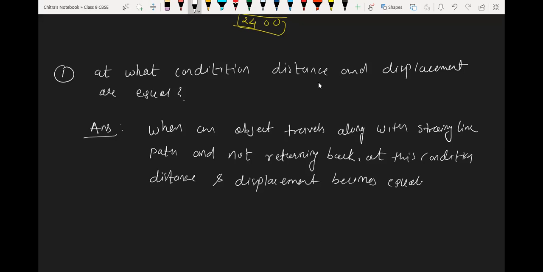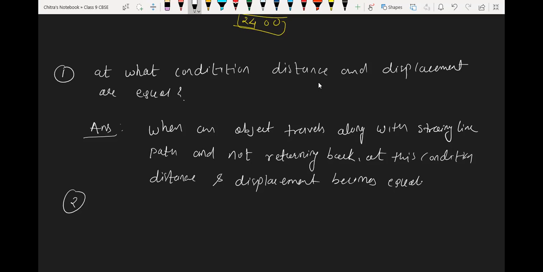Sir, can we say that both of them are equal when the distance is equal to the total distance covered by A to B and no detours in between? Yes. Okay, sir. So linear motion is where the distance and displacement are equal. But if linear motion is performed by an object and it returns back to the same position, then the displacement is 0. That's why we have written one point there: it is not returning back.